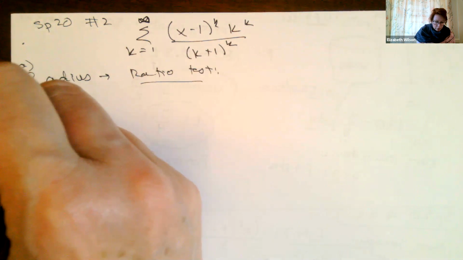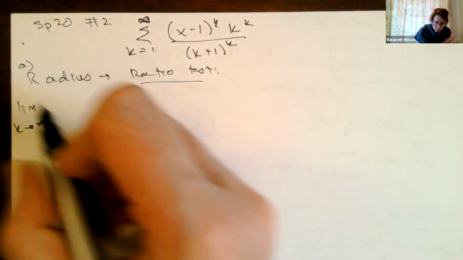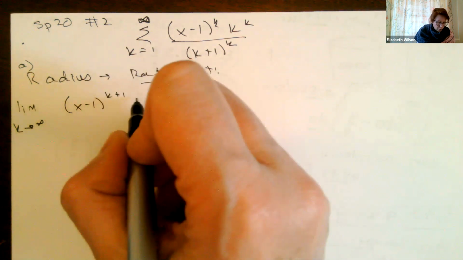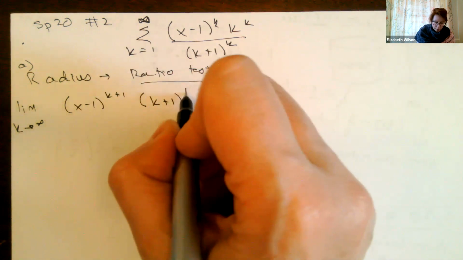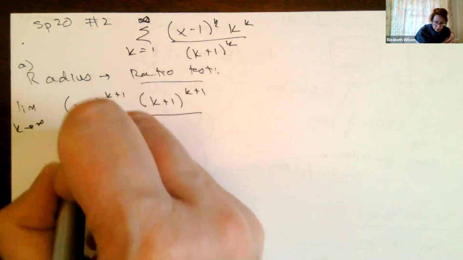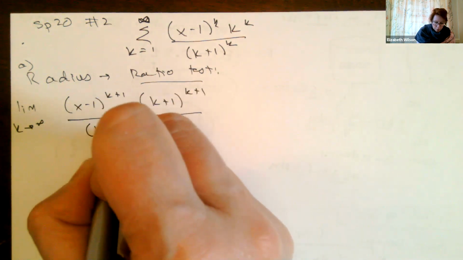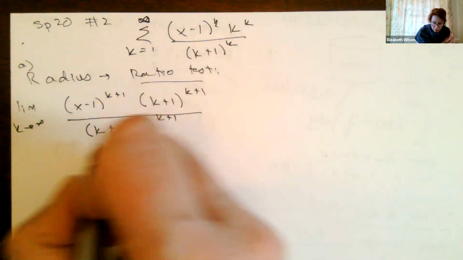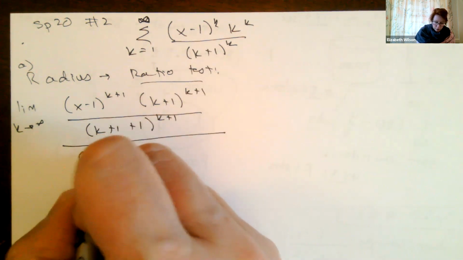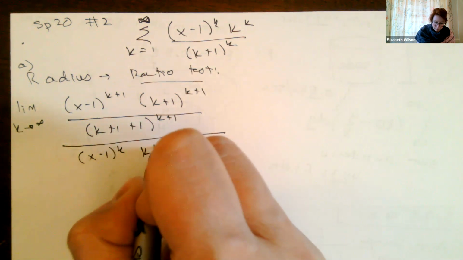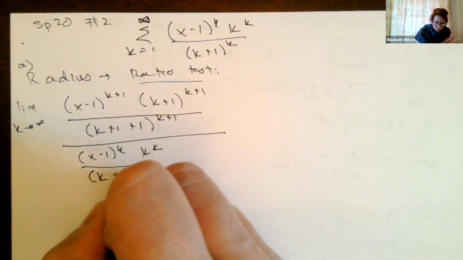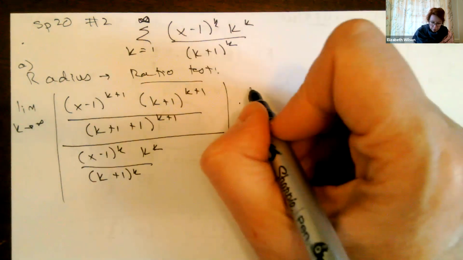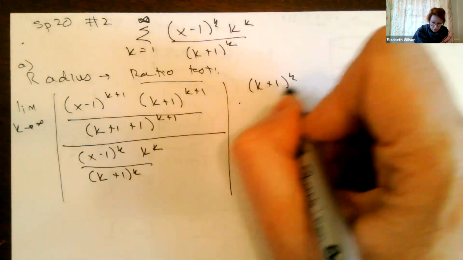So I'm going to take the limit as k goes to infinity. This is going to be (x minus 1) to the k plus 1 all over (k plus 1) to the k plus 1, all over k plus 1 plus 1. I'm substituting k plus 1 into our original absolute value. So now I have to multiply by the reciprocal.